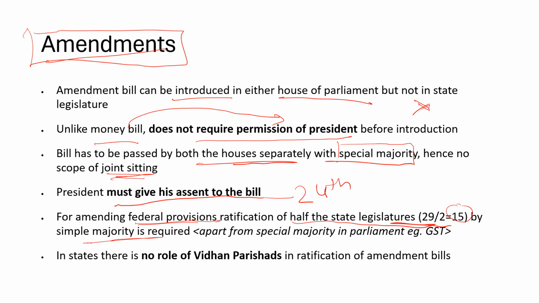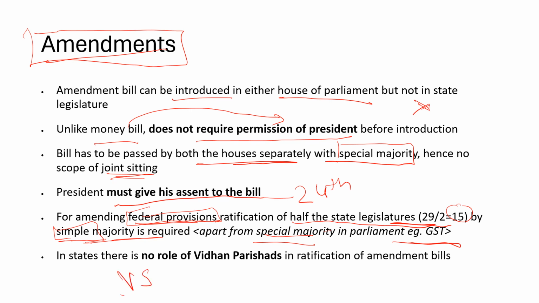I think the best example was when the GST was passed. During that time, although the parliament had to pass it with a special majority, more than 50% of the states had to pass it with a simple majority. So just to make it clear, whenever federal provisions are to be ratified or amended, the parliament will pass with a special majority, but the states will pass with a simple majority. Please be clear.